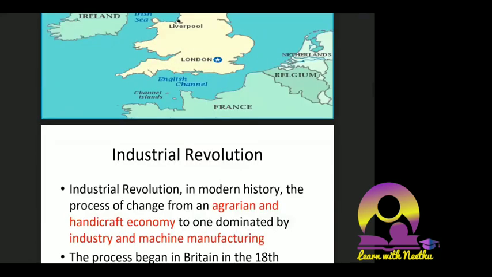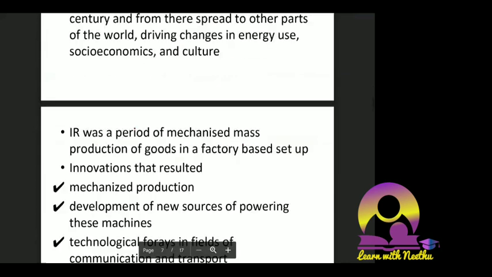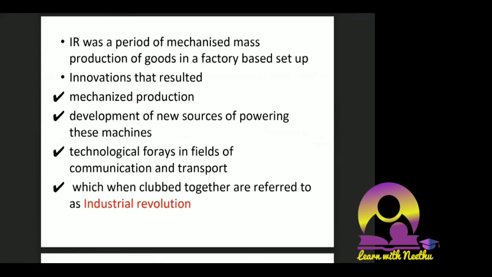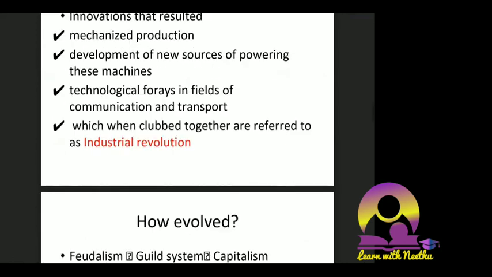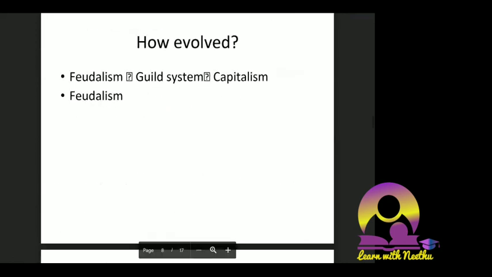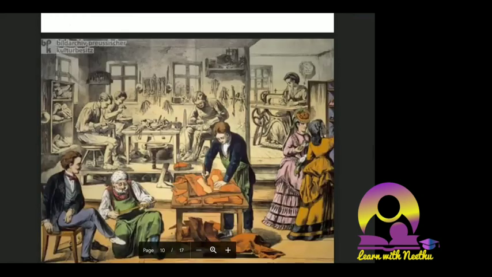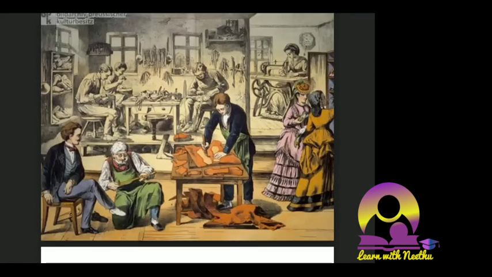Then we talked about the industrial revolution and its innovations: mechanized production, development of new sources of power for these machines, and technological forays in the field of communication. All these things resulted in the industrial revolution. Then we asked how it evolved: feudalism to the guild system towards capitalism. These three things we have. We also saw a picture of the guild system, showing how different sections of society worked in different branches. I didn't mean that everybody was sitting together; the picture portrays that sections are divided and people are working in their own areas.